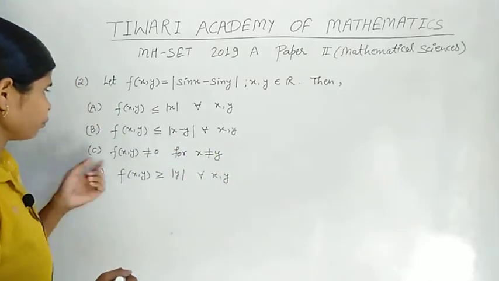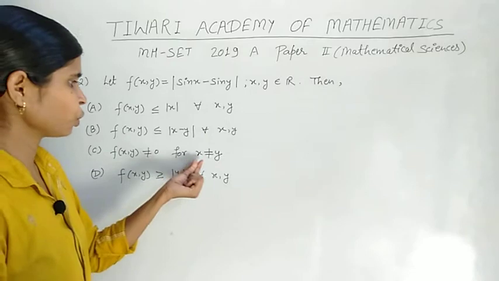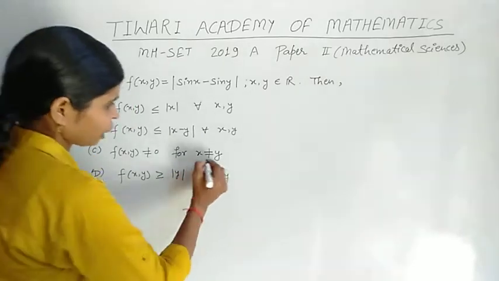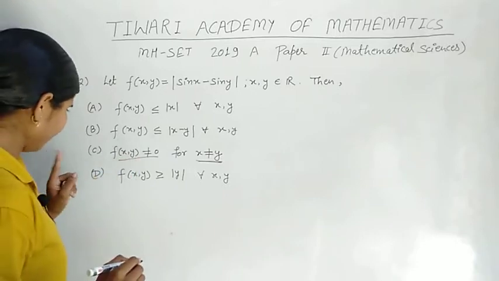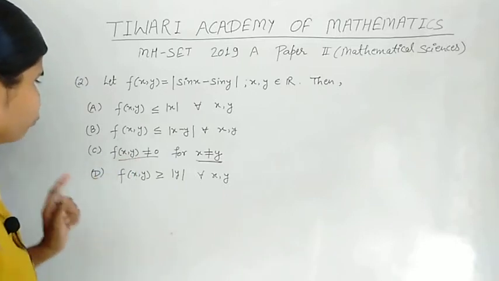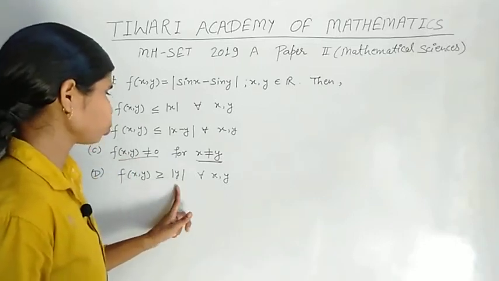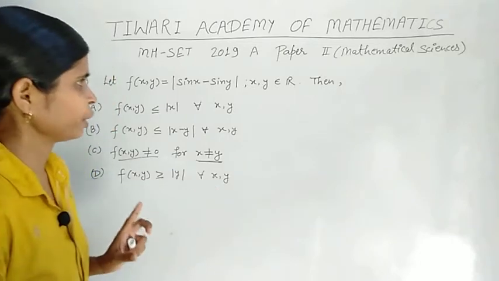Option C: f(x, y) is not equal to 0 for x not equal to y; if x is not equal to y, then this condition holds. Option D: f(x, y) is greater than or equal to mod y for all x and y.